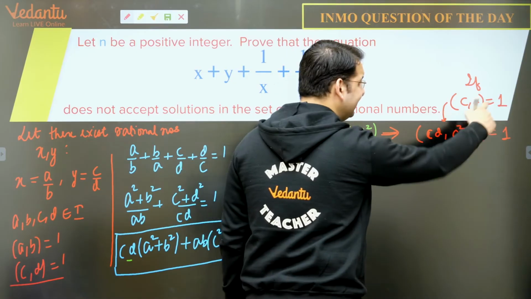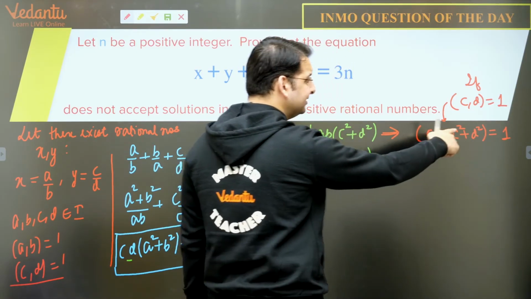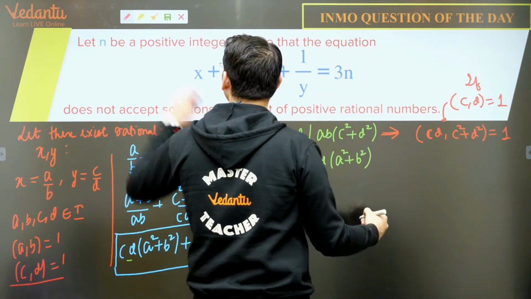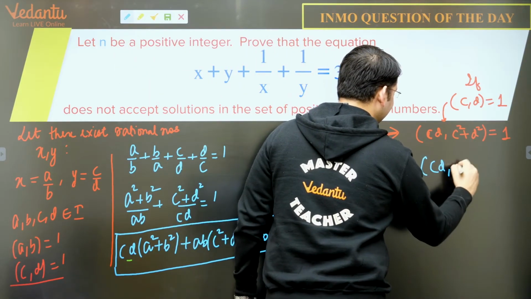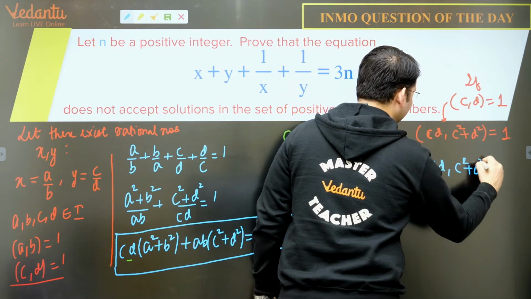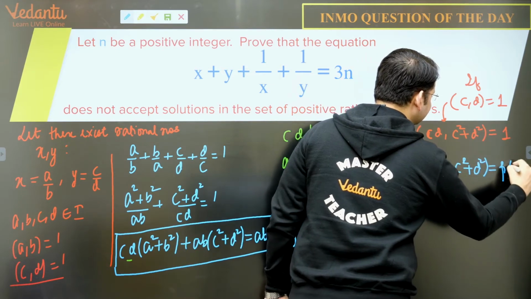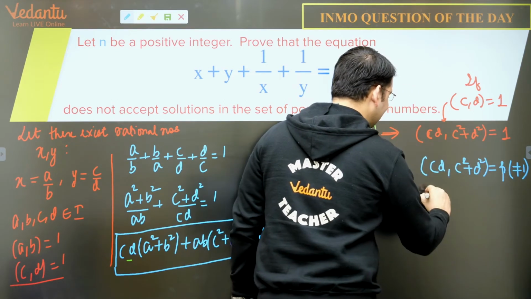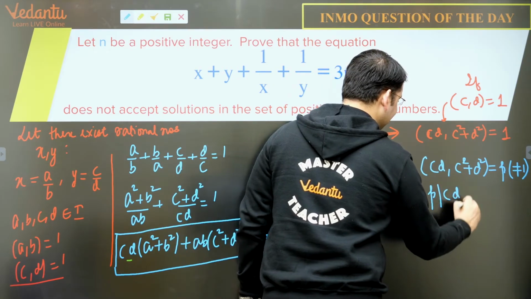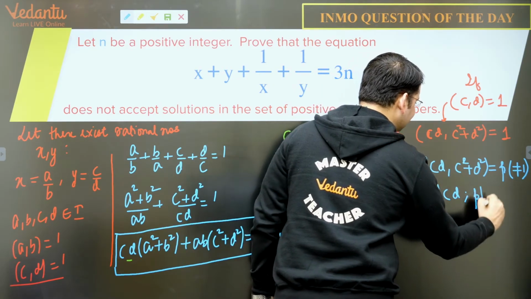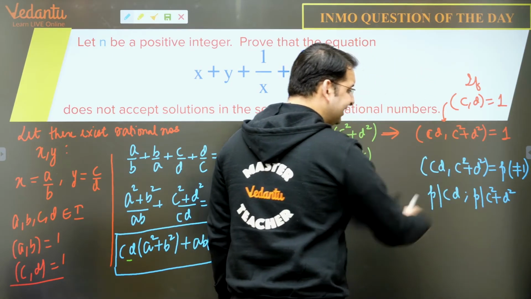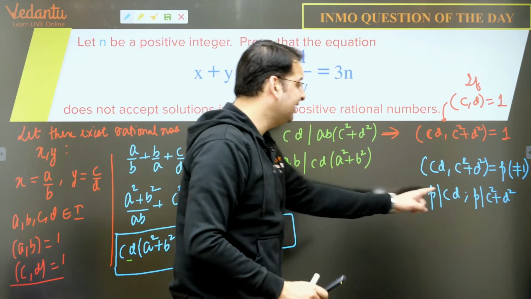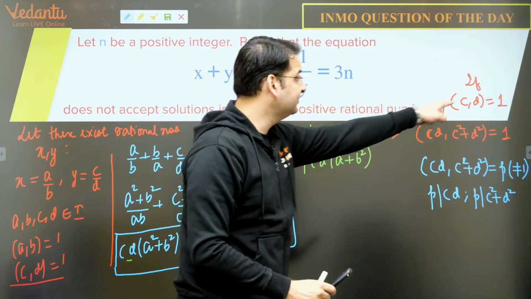So बच्चों मान लेते हैं कि cd और c square plus d square का GCD 1 नहीं है, मान लेते हैं cd और c square plus d square का GCD p है, which is not equal to 1. So that means p divides cd and that means p also divides c square plus d square. So p अगर cd को divide करता है, मतलब p should divide either one of c or d because GCD of c and d is 1.